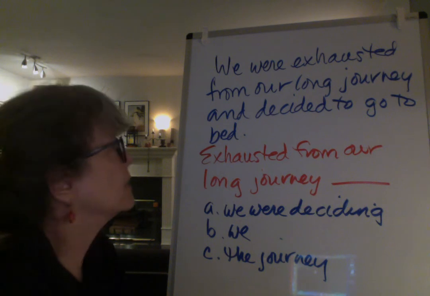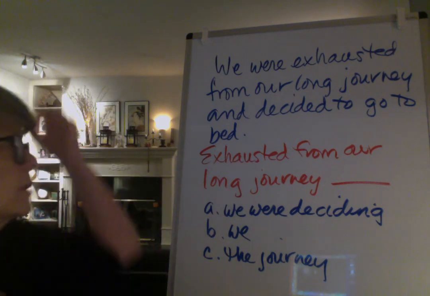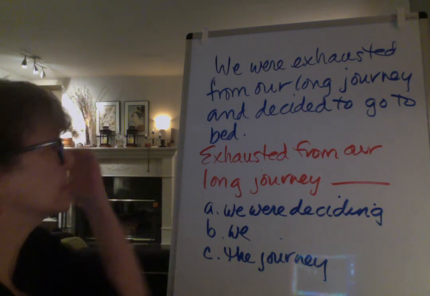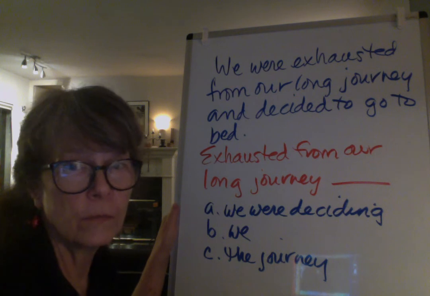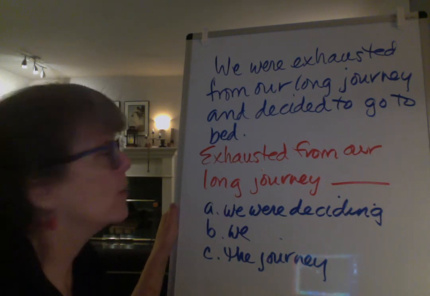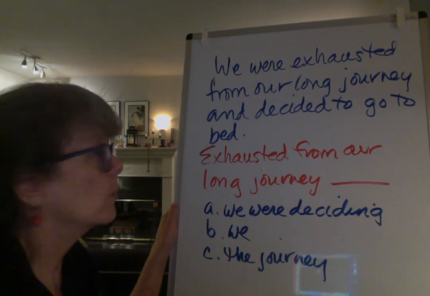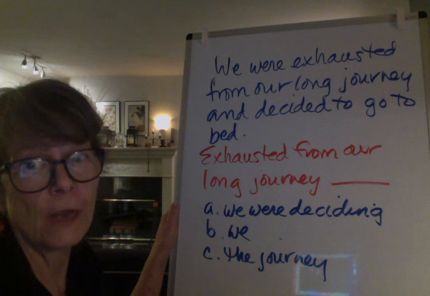Could we say, exhausted from our long journey, we were deciding to go to bed? Or, exhausted from our long journey, we decided to go to bed?